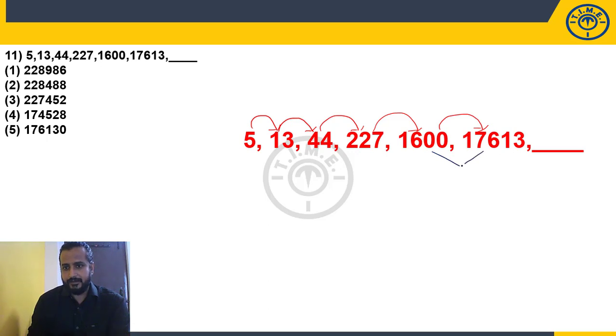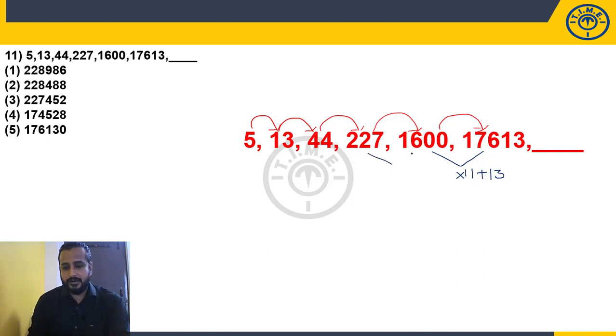1600, 17,613. Maximum how many times can you do? 11 times. Okay, let's see. If it is 11 times, 1600 into 11 will be 17,600. But how much is it more than that? By 13. So 17,613 can be written as into 11 plus 13.